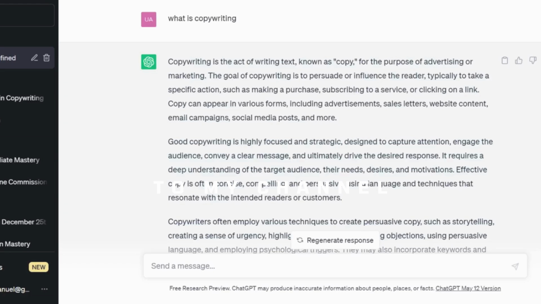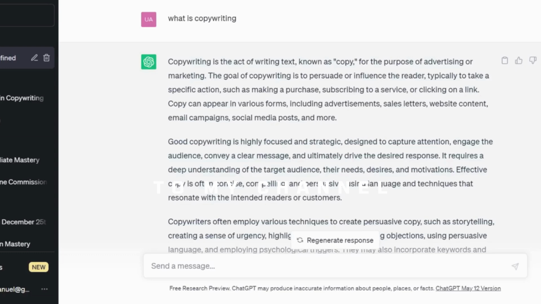So copywriting must be highly focused and strategic, designed to capture attention, engage the audience, convey a clear message, and ultimately drive the desired response.